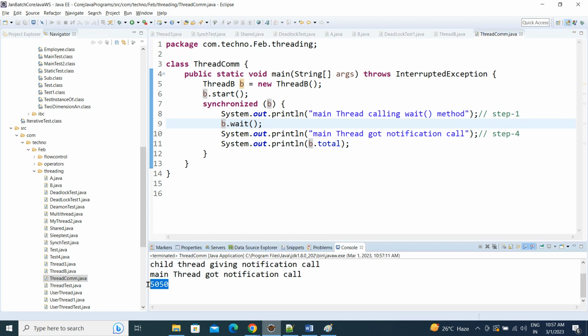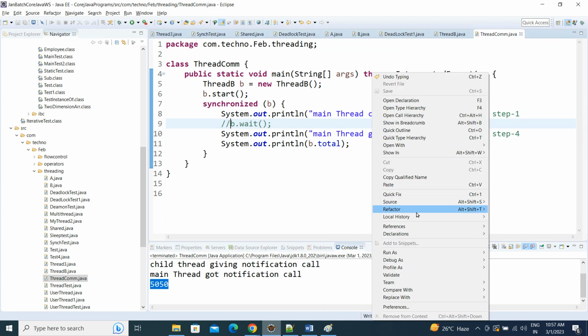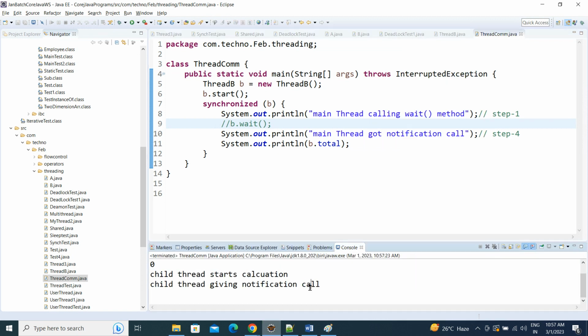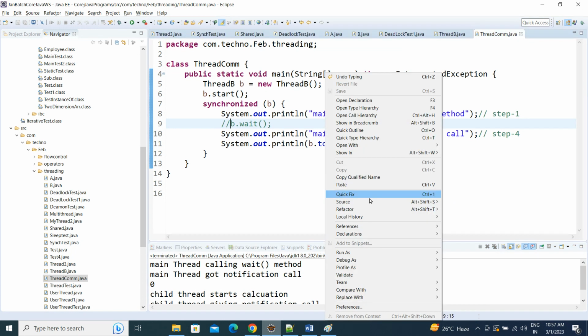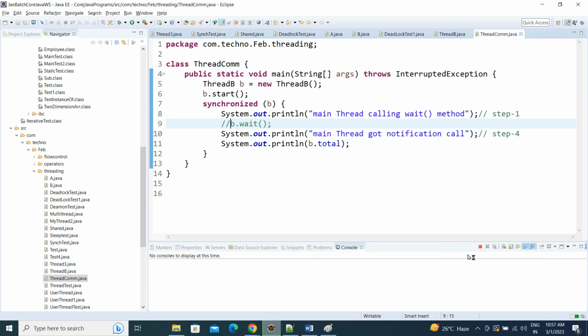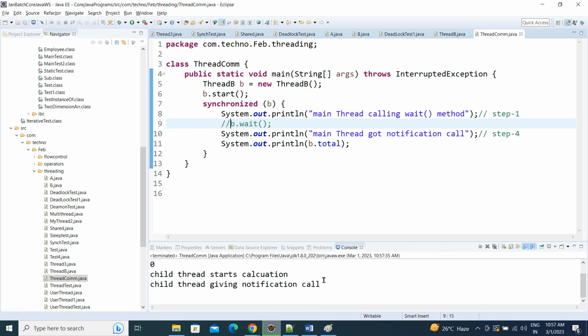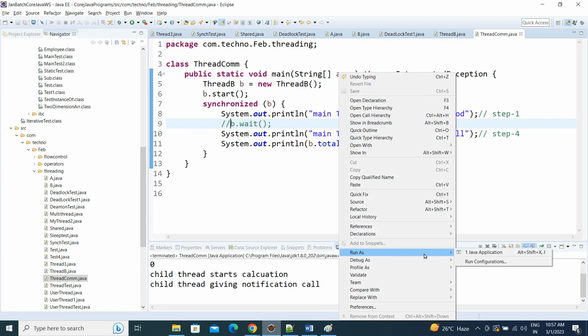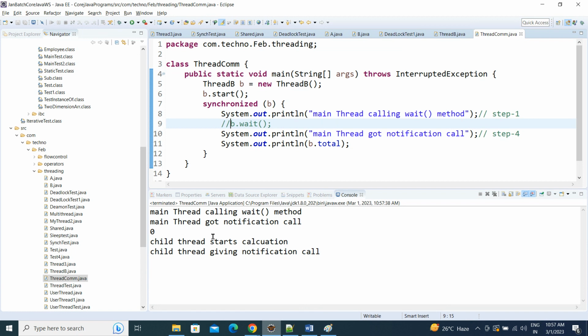Now let's see. It is giving 5050, the total sum of all. Now, if I am not calling the wait method, there is no use. It is giving 0. Let's try some other time. It may give some values. If there is a chance, it can sum up some value.